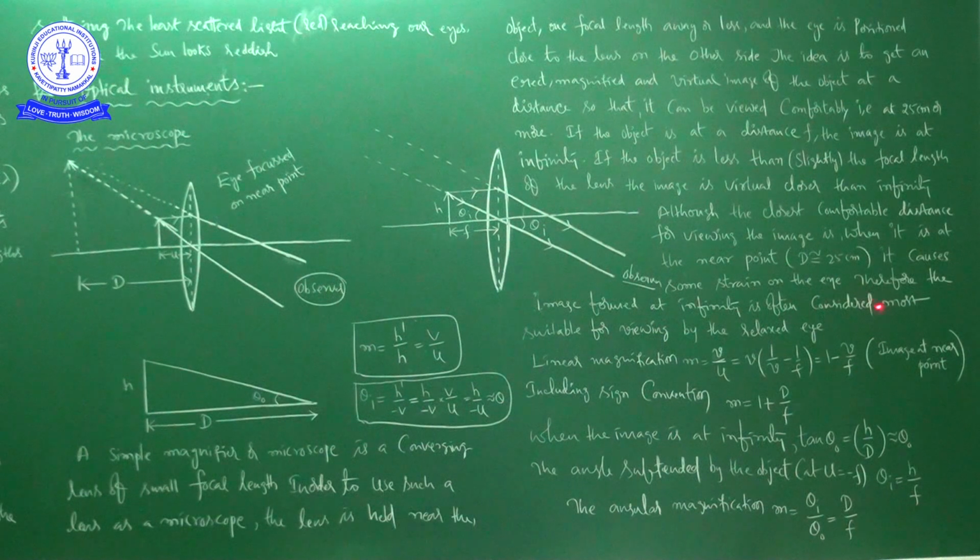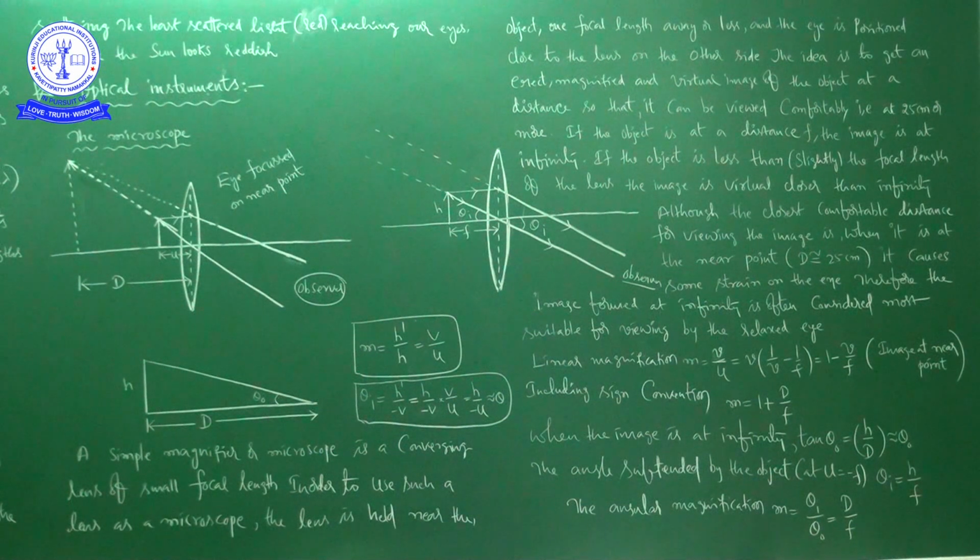Although the closest comfortable distance for viewing the image is when it is at the near point, D approximately equal to 25 centimeters, it causes some strain on the eye. Therefore, the image formed at infinity is often considered most suitable for viewing by the relaxed eye. So that is why we consider the image formed at infinity as comfortable for viewing to avoid stress, so that we can call it a relaxed eye.